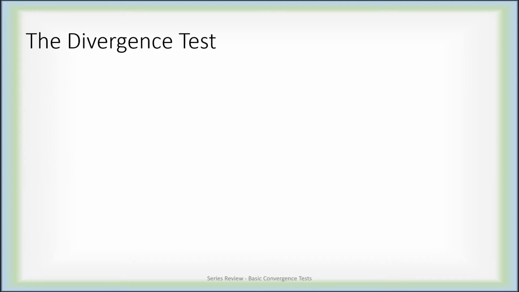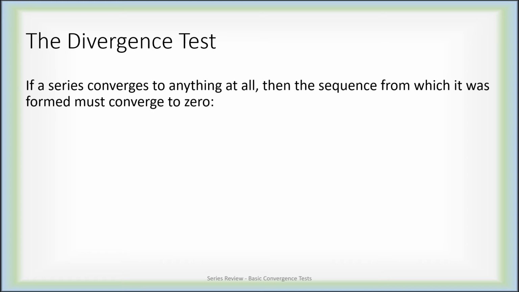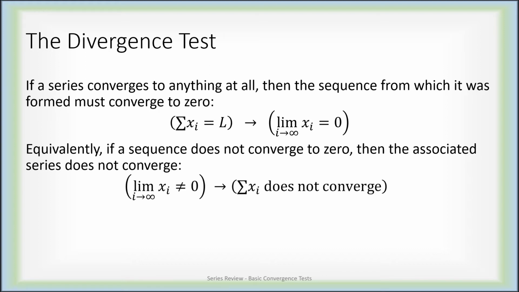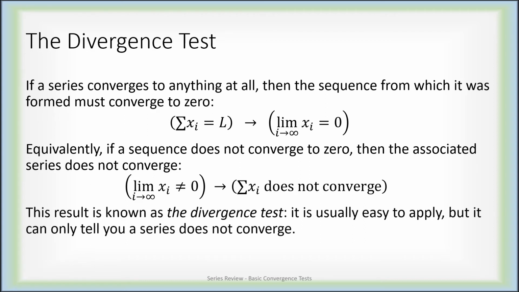There's another test for series convergence known as the divergence test. If a series converges, then the sequence from which it was formed must converge, and specifically must converge to 0. So if the sum of a sequence is something, L, then the limit of that sequence has to be 0. Equivalently, if a sequence doesn't converge to 0, then the associated series doesn't converge to anything at all. So if the limit of the sequence isn't 0, then the series does not converge. This is known as the divergence test.